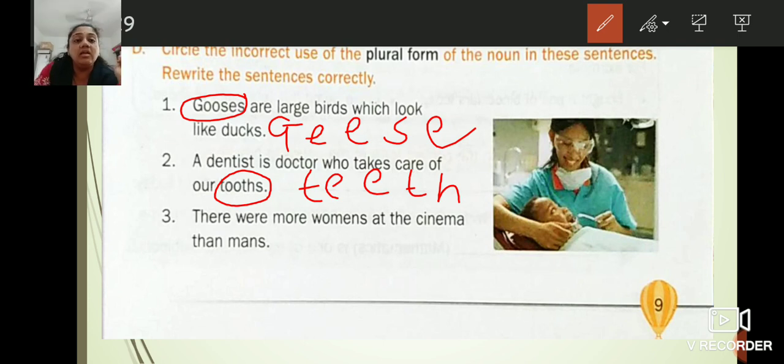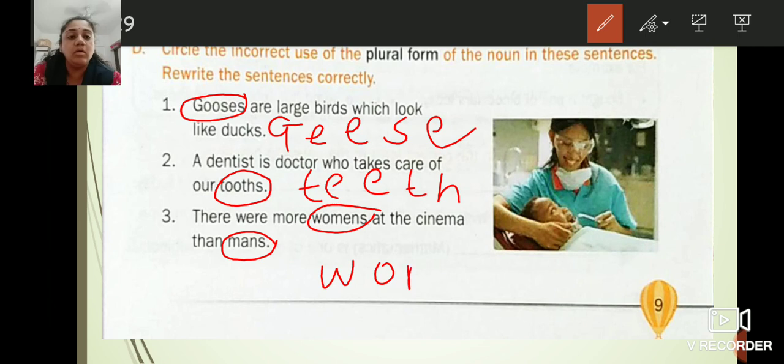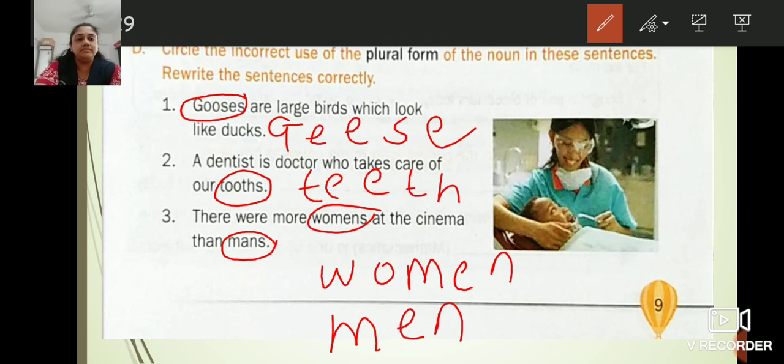Teeth. There were more women at the cinema than men's. Now here what are the incorrect words? First is women's, another is man's. So we have to write it. What is the correct word, what is the plural form of the woman? That is W-O-M-E-N. And for man it is M-E-N. Have you understood? Yes. Shall we continue with the next page?